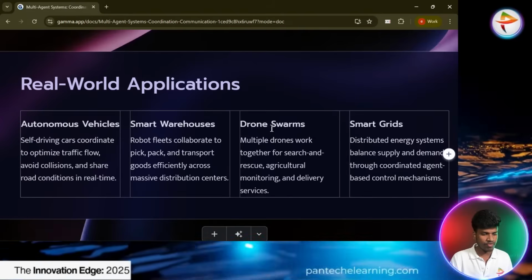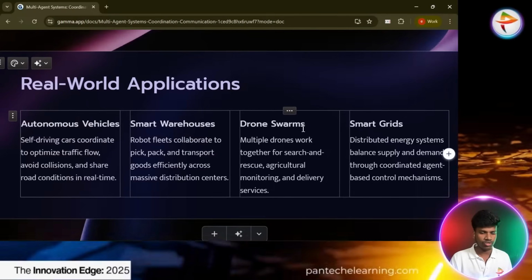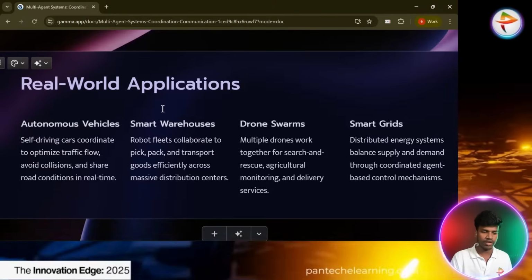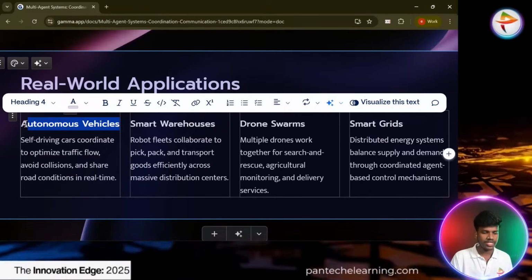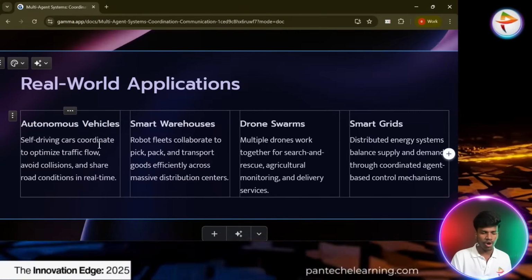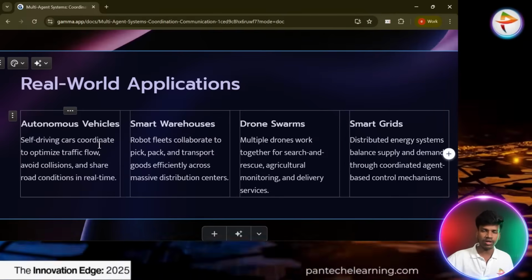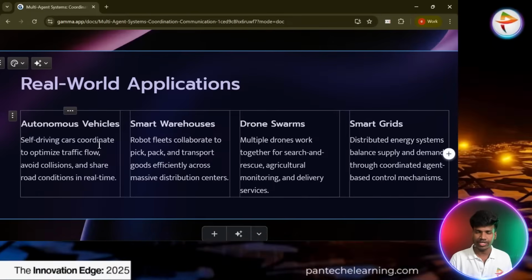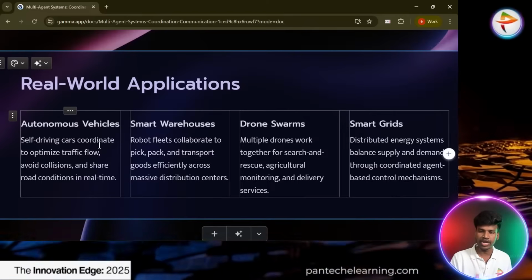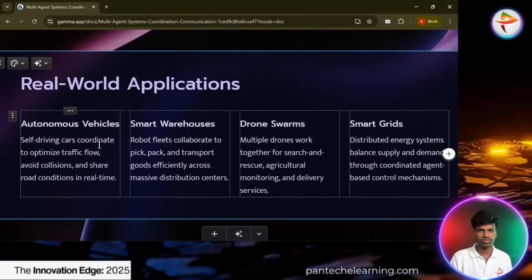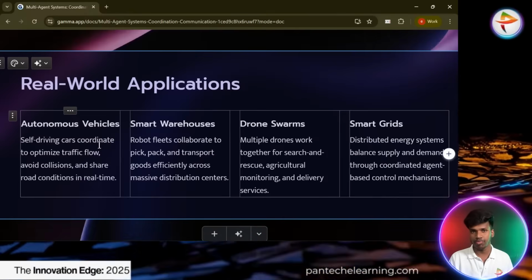Next one, real world application. There are autonomous vehicles, which I already mentioned, smart warehouse, drone swarm, smart grid, everything followed by the real world application of multi-agents. We represent autonomous vehicles here because self-driving cars coordinate to optimize the traffic flow, avoid collisions and share road conditions in real time. They depend on other smart features, like weather conditions, so they depend on the weather application. Another agent will initiate one particular autonomous car also. To drive smoothly they need real time information from others.